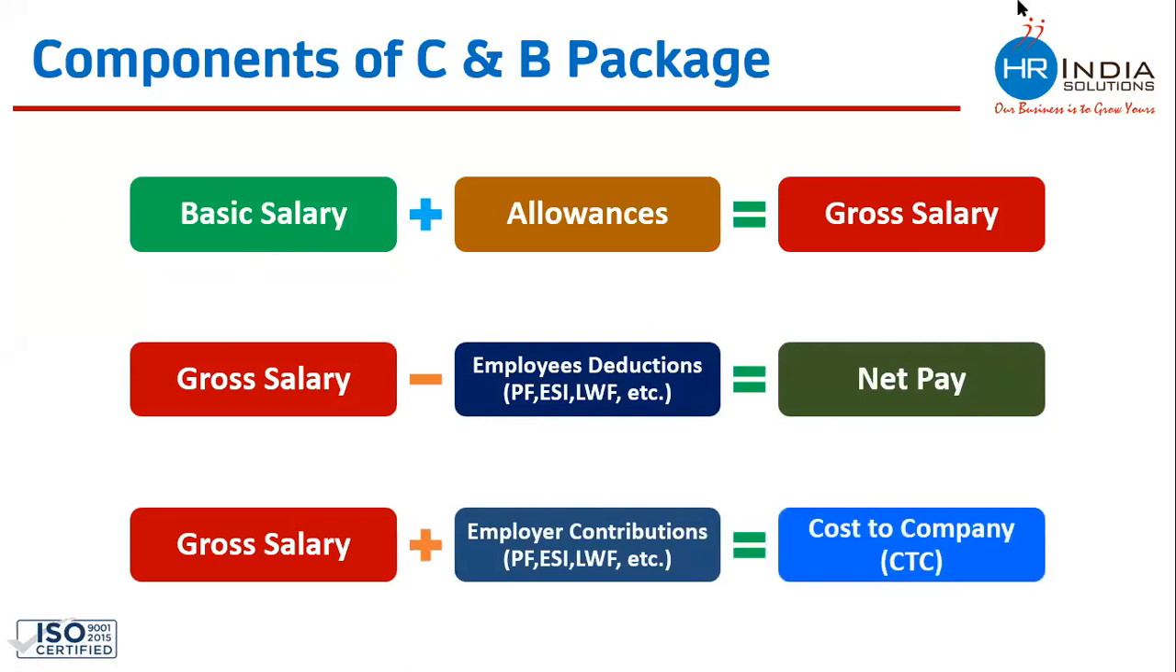So the combination of base pay and allowances, we get the gross salary of the employee. This is the total earning of an employee, right? Total earning includes the basic salary and allowances. Then how do we calculate the net pay? Gross salary, total earning, minus all the statutory contribution and deduction or any other kind of deduction. So once we deduct the employee's part of contribution and deductions from the gross salary, we get net pay.